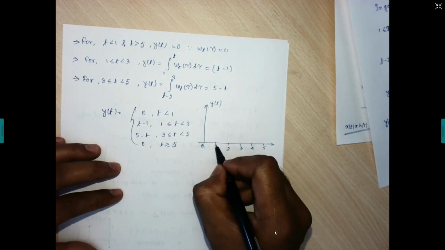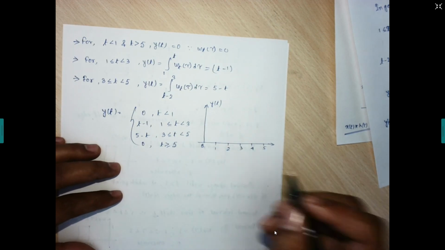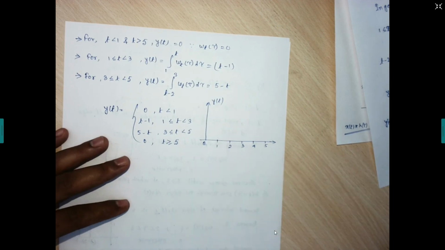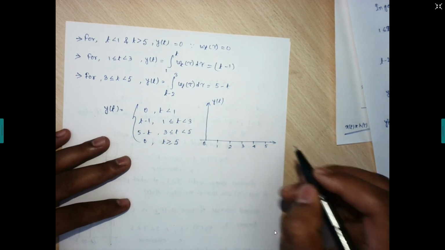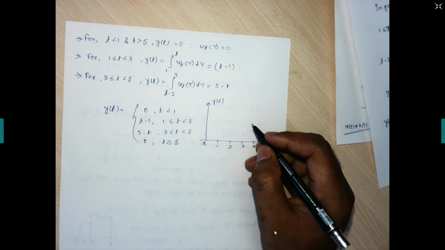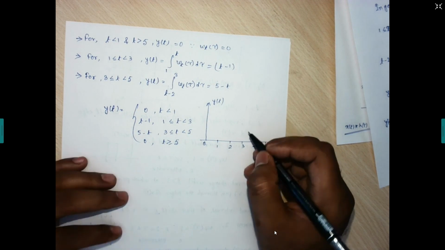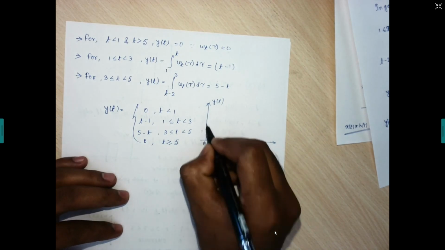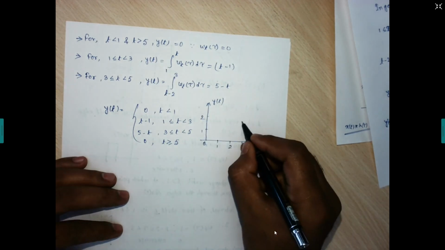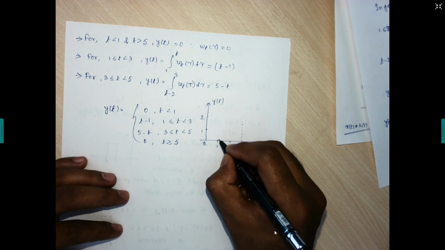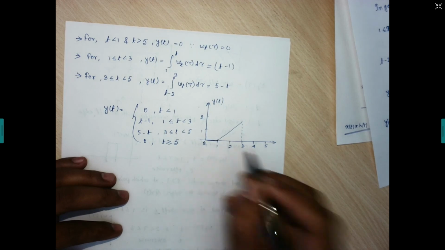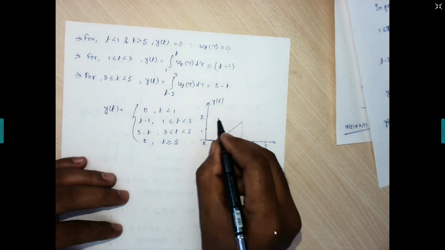Okay. Now it will start from 1, right? So t minus 1 is a ramp, right? Starting at t equal to 1. So this ramp will exist up to this 3. Getting or not? If we put t equal to 3, the maximum amplitude of the ramp will be 2. It is 1, is 2. Right? So at 3 it has the maximum amplitude. So like this, starting from 1 and up to 3, a ramp. The maximum amplitude of this ramp is 2.